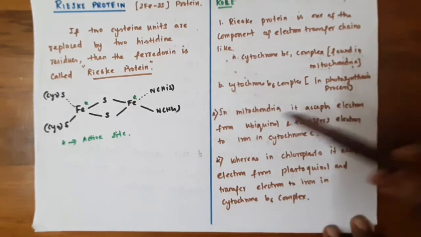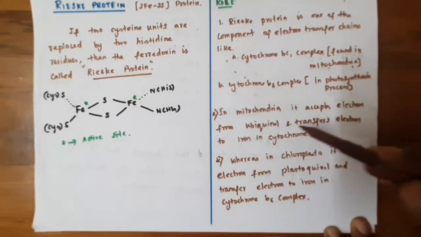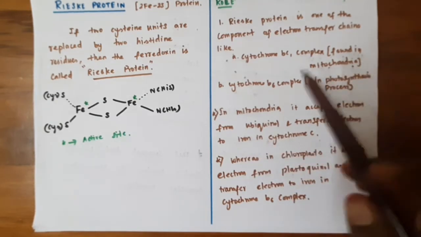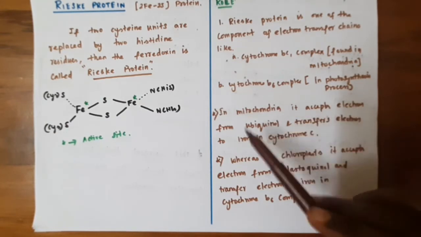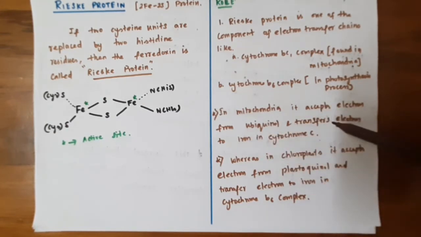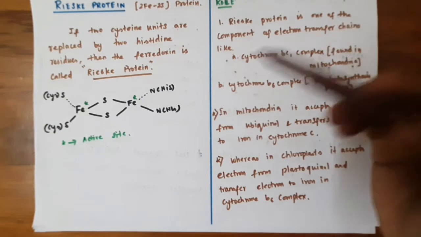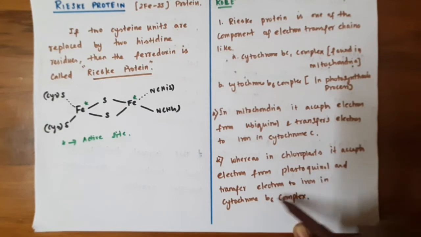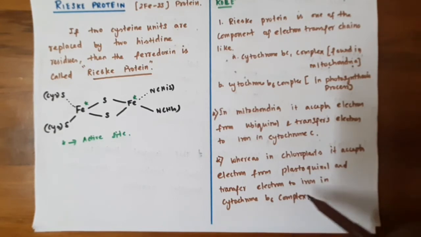So in mitochondria, this Rieske protein accepts the electron from ubiquinol and transfers the electron to iron in cytochrome c. Okay, so this Rieske protein found in mitochondria facilitates the electron transfer reaction. Whereas in chloroplast, that is during the photosynthesis reaction, there are 2 types of system, photosystem 1 and photosystem 2. So during the electron flow, this Rieske protein is one of the components that transfers the electrons in the photosynthesis process. In chloroplast, it accepts the electron from plastoquinol and transfers the electron to iron in the cytochrome b6f complex.